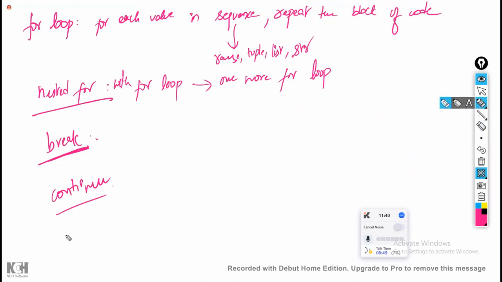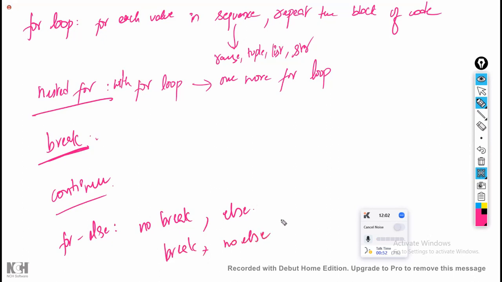And the last one is for loop with else. We discussed for loop with else. It means if the entire loop was executed successfully without any break, then the else part will also be executed. No break means else will be executed. If break got executed, no else. Both are opposite to each other. So these are the things we discussed in the previous class.